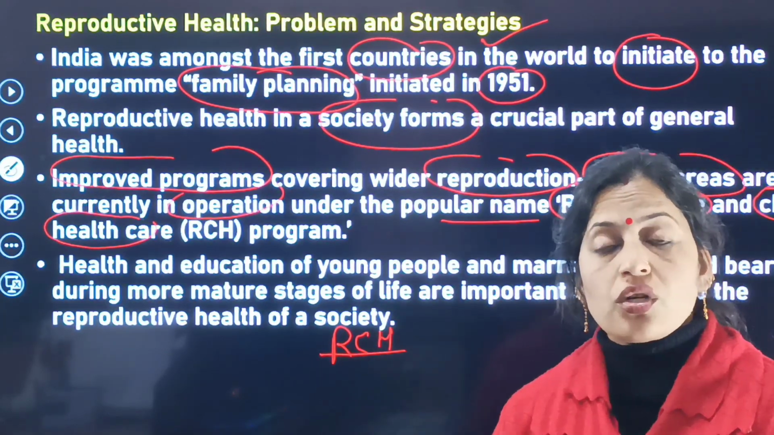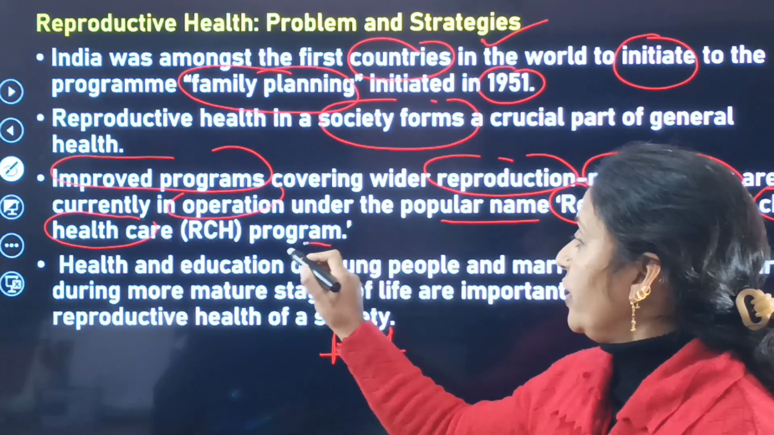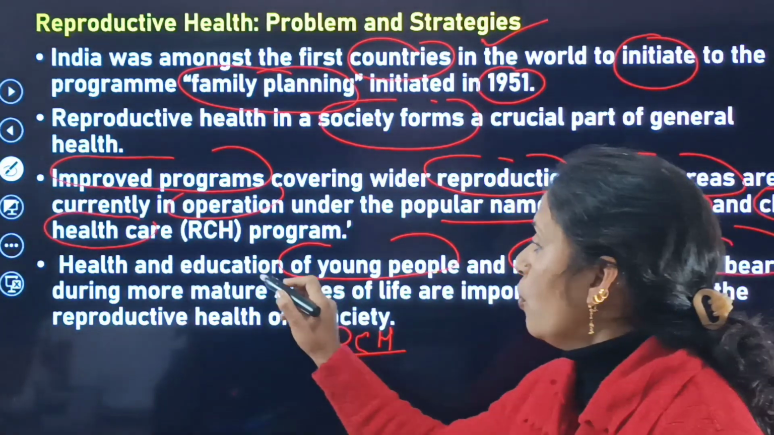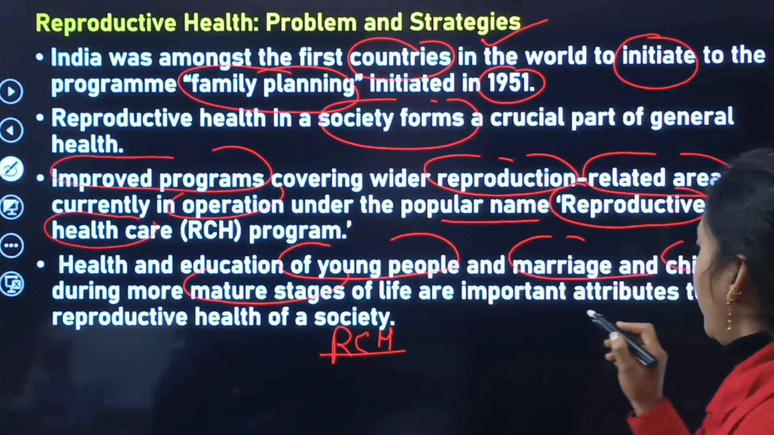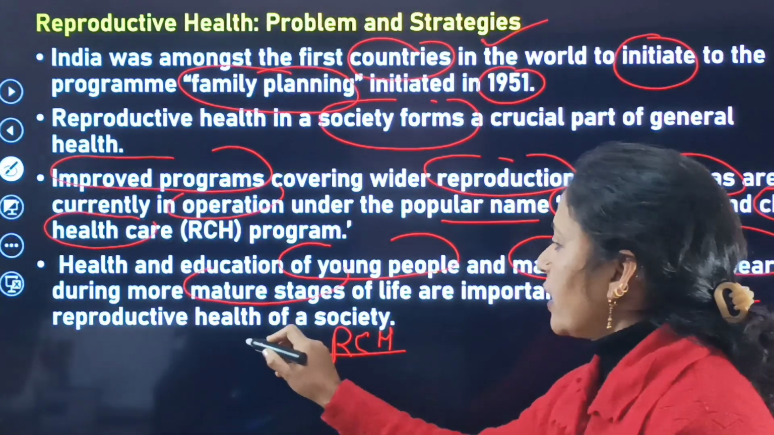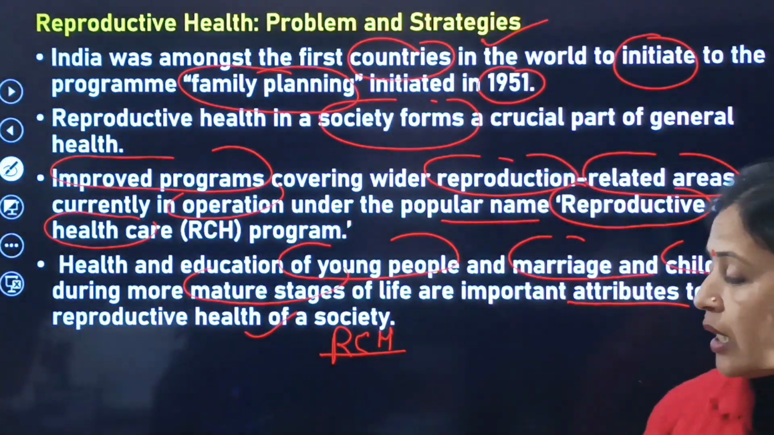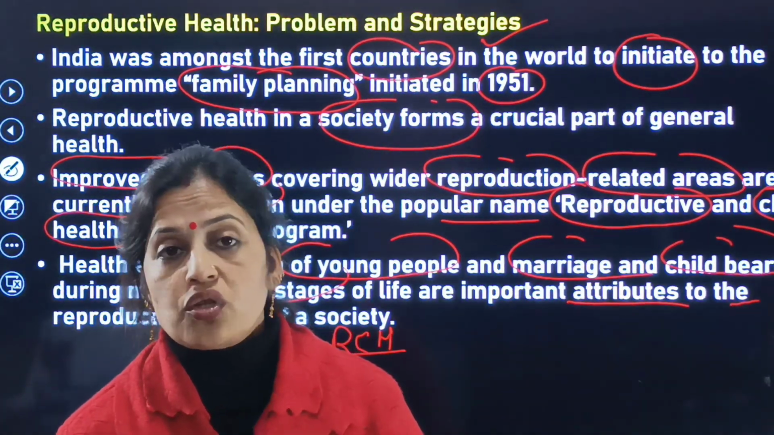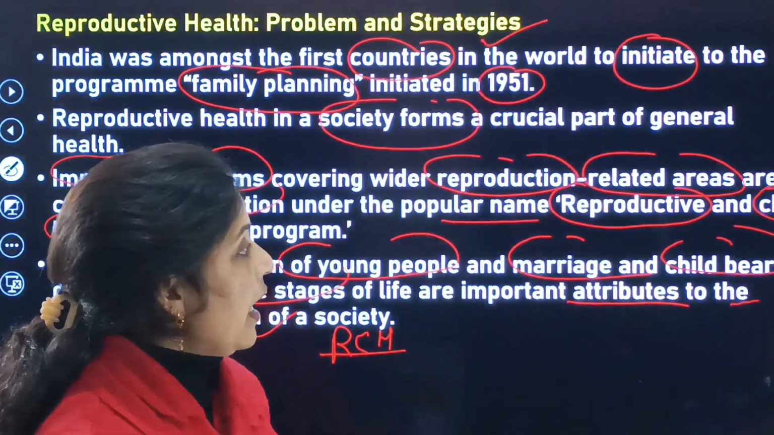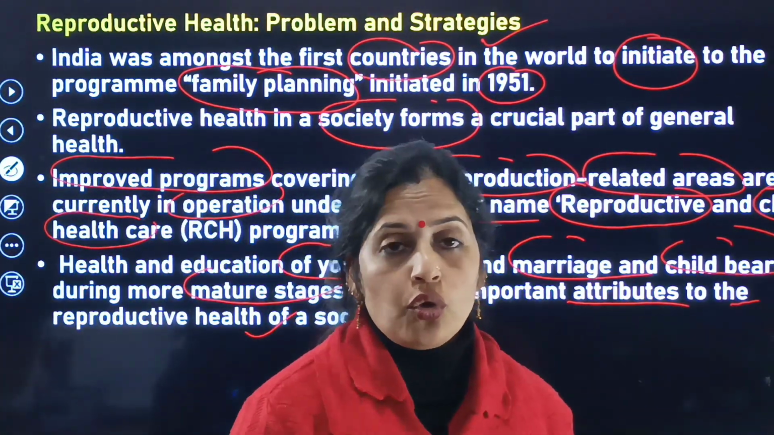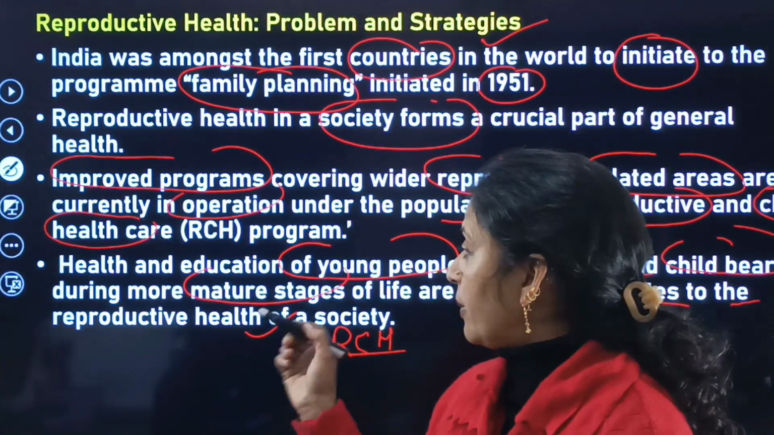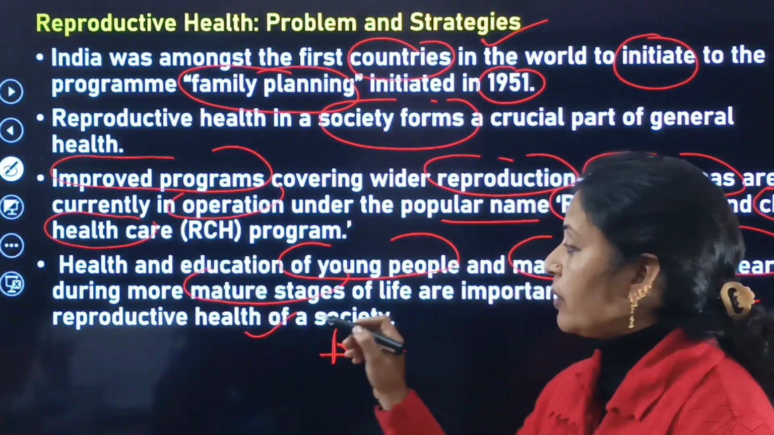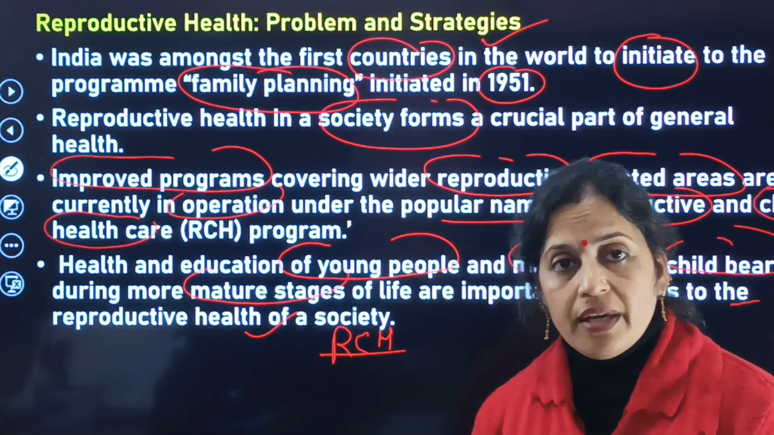Next, health and education of hygiene. Health and education of young people, and marriages and childbearing during the more mature stages of life, are important attributes to the reproductive health of the society. If we make people aware about these things, we can make society more aware.